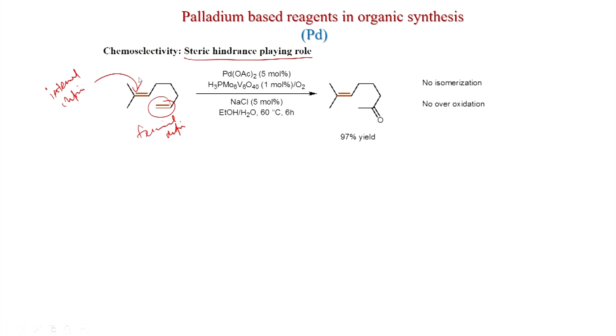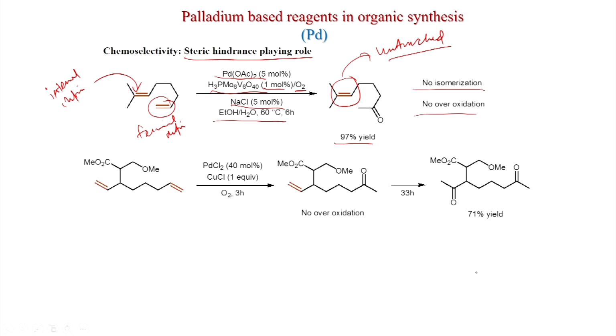So, only the terminal olefin is reacting under this condition: palladium acetate 5 mole %, this molybdenum catalyst 1 mole %, oxygen, sodium chloride 5 mole %, ethanol water. You get this one and this double bond is untouched. So, this is very important, that regioselectively you can get this product in 97% yield. Here also no isomerization and no over oxidation.